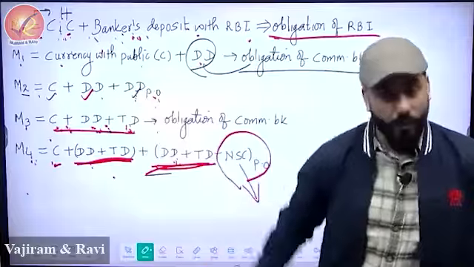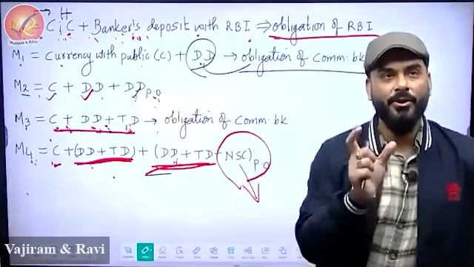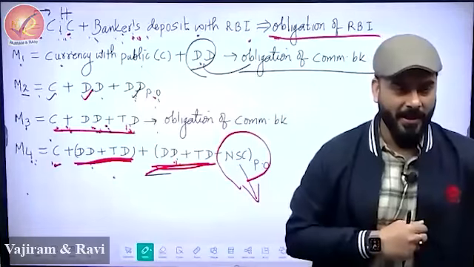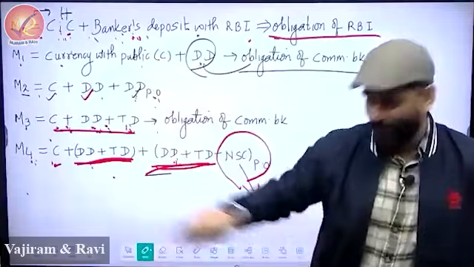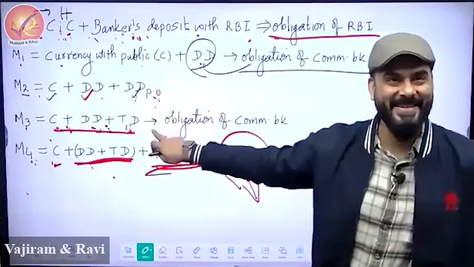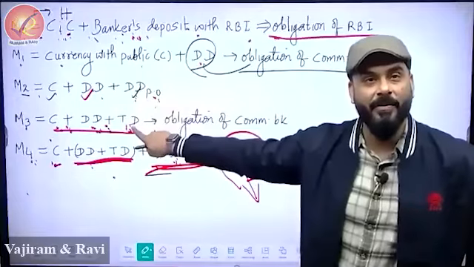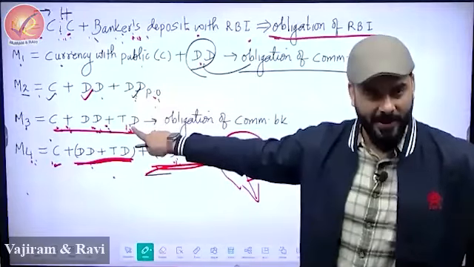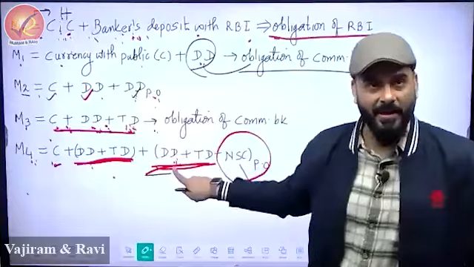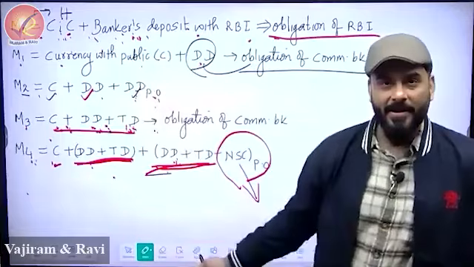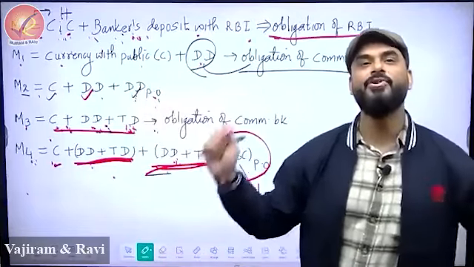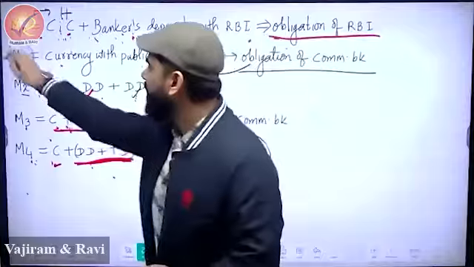But suppose I want to know two things from you. What is your total money in HDFC? And what is your total money in HDFC plus post office? So total money in HDFC is this. Time deposit means fixed deposit for 5 years, 6 years, 3 years. And this is the money with both HDFC and post office. This is M4. So if you compare in terms of liquidity, which is the most highly liquid is M1.